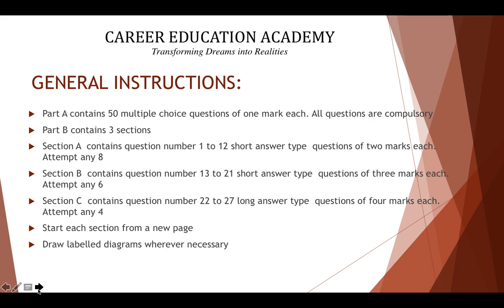Sometimes it happens that if there is question number 25 or 26 and you don't know both, you are not so perfect with both the answers, and you don't have the confidence that you'll be able to write any one of them correctly or properly. Here there won't be any issue, because you can skip this. You have to attempt any 4. So this has become very easy.